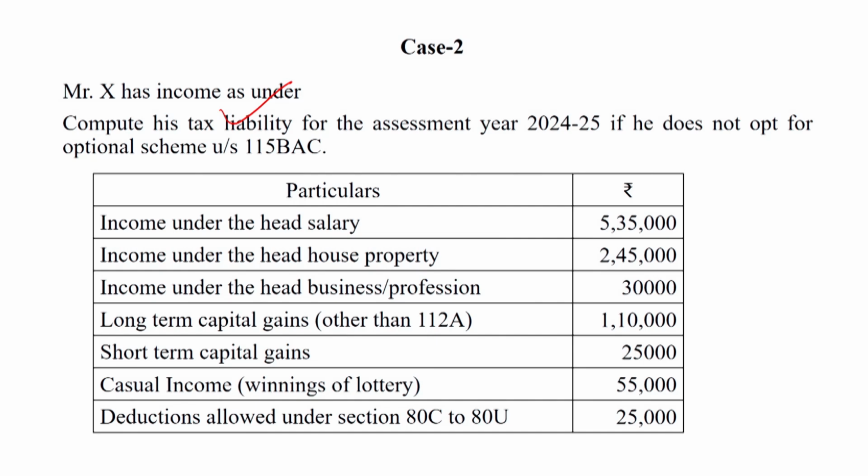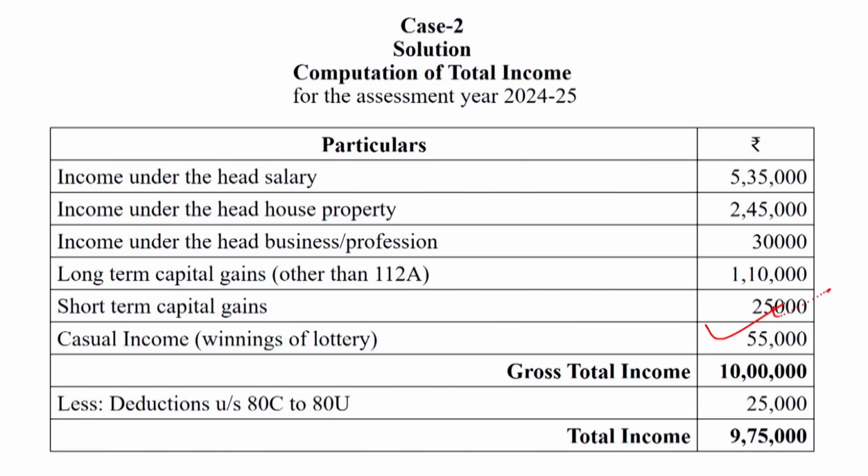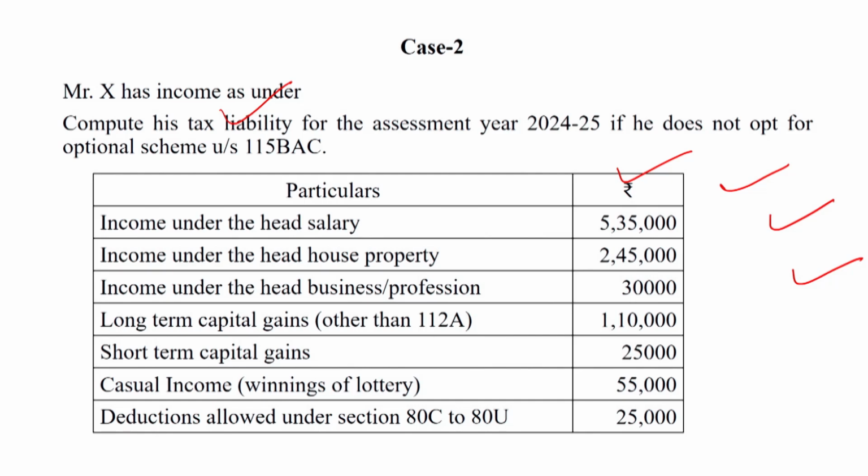So in this case, income from salary is 5,35,000. Income from house property 2,45,000. Income under the head of business and profession 30,000. Long term capital gain 1,10,000. Short term capital gain 25,000. Casual income 55,000. Deduction allowed under section 80C to 80U 25,000.